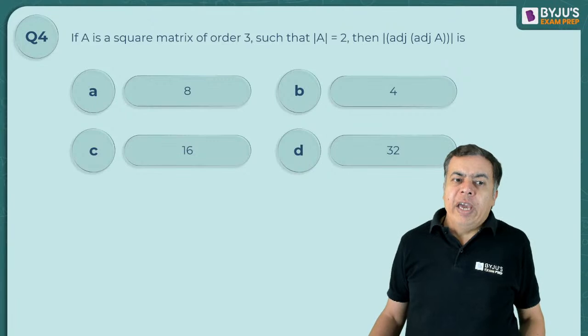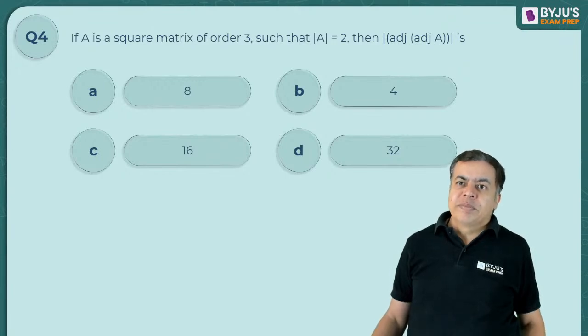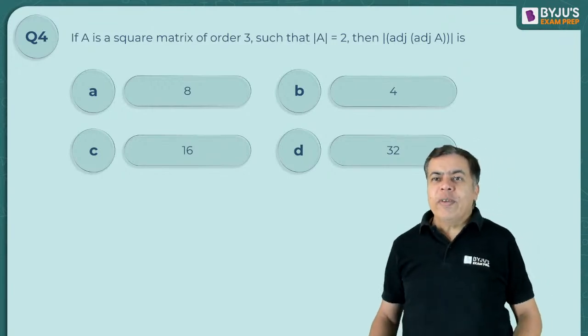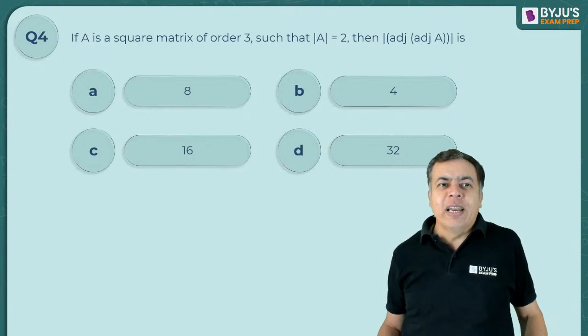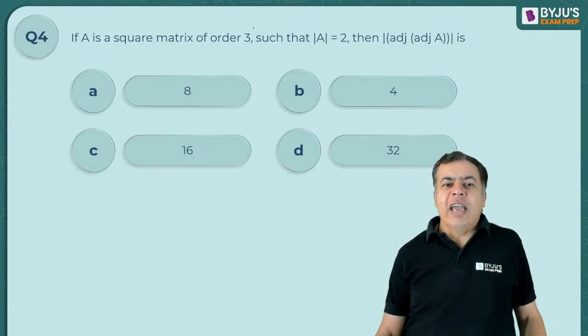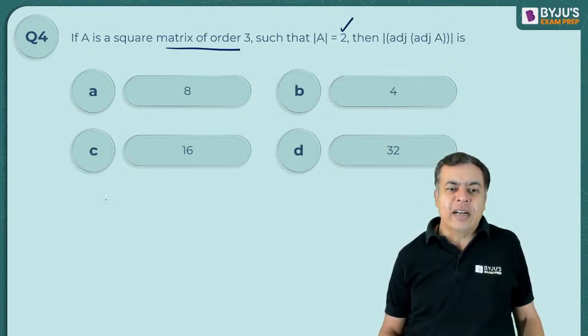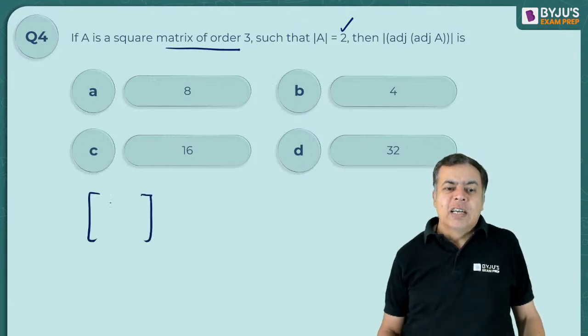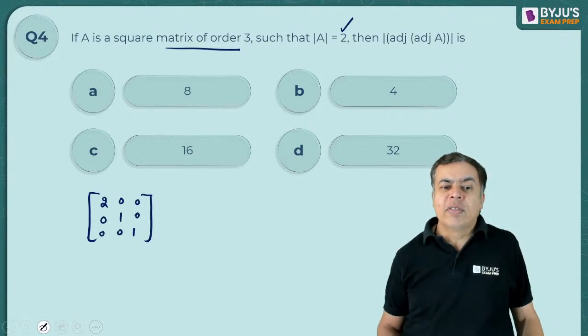Now, if A is a square matrix of order 3 such that determinant of A is 2, then find the determinant of adjoint of A. If you can't think of any property, what you can do quickly is take any matrix of order 3 where the determinant value is 2. How can you take that? I will take the first element as 2, and then this will have the determinant value as 2 only.